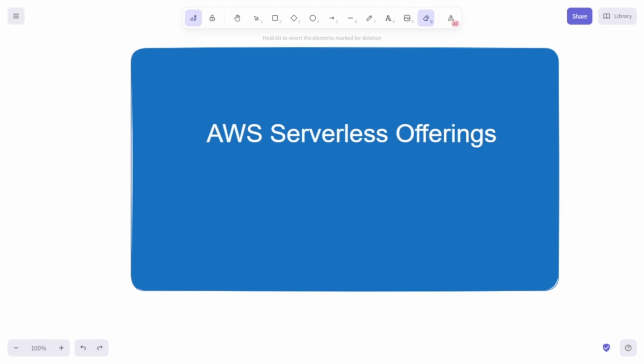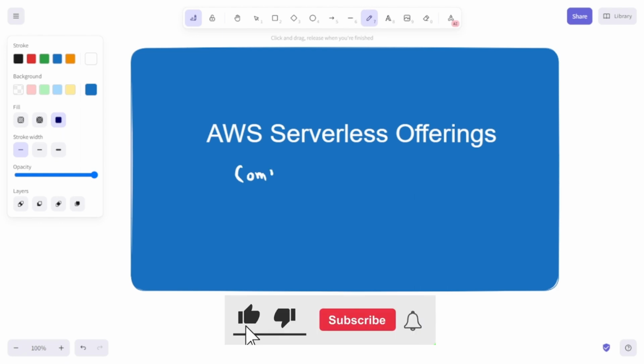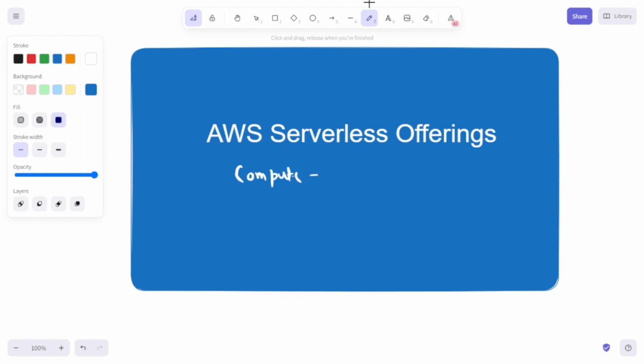Coming back to this video, here we can divide this into mainly three categories. First is compute. There are different services that are offered under the compute category, let's say Lambda functions and Fargate. Then the other category is data stores. Here we have some storage like S3.